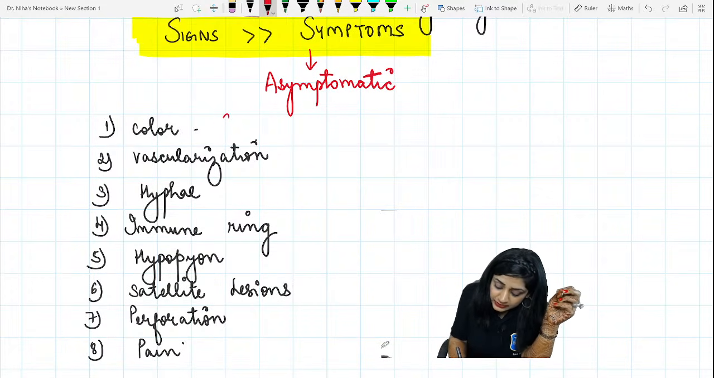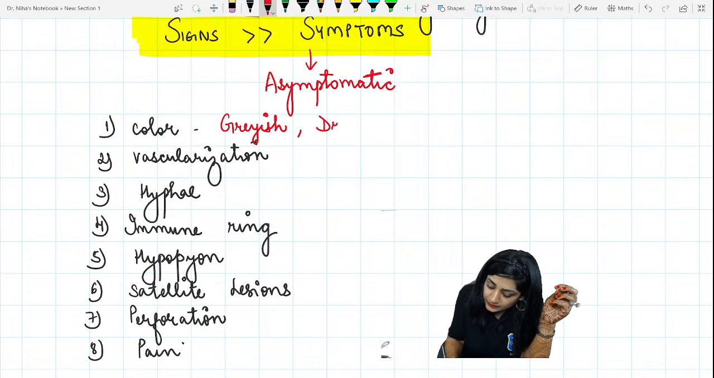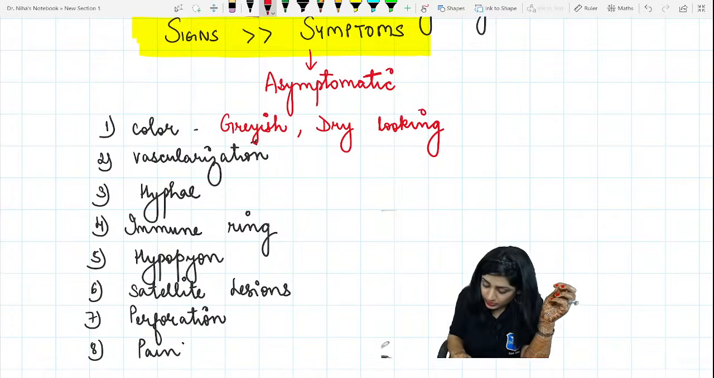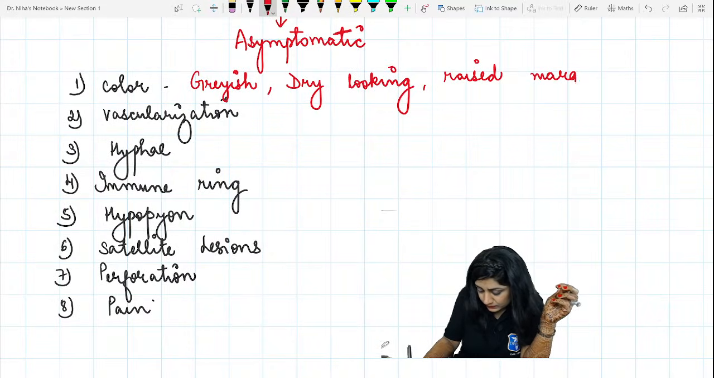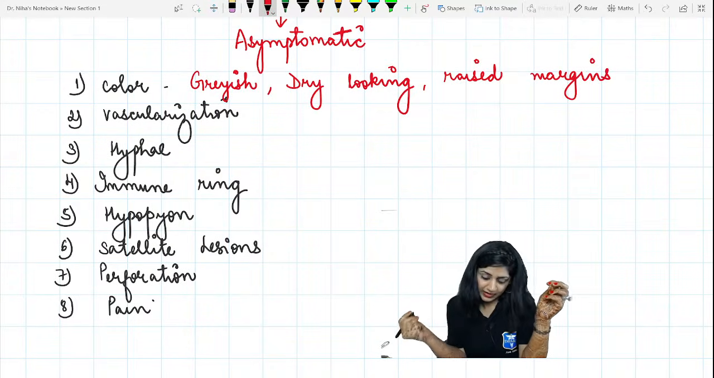It is grayish, dry looking. It will be grayish and dry looking, and there will be raised margins. Grayish, dry looking with the raised margin.